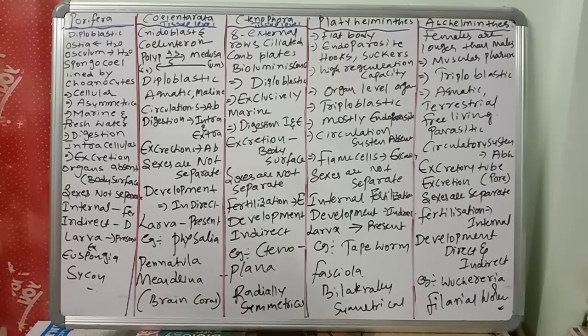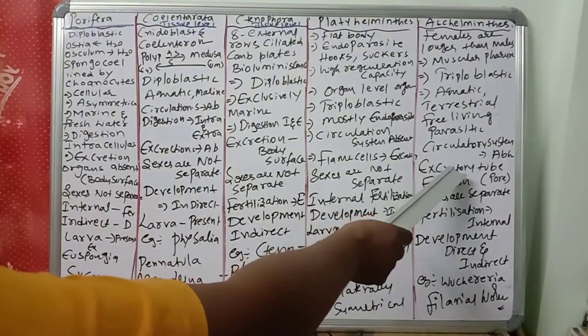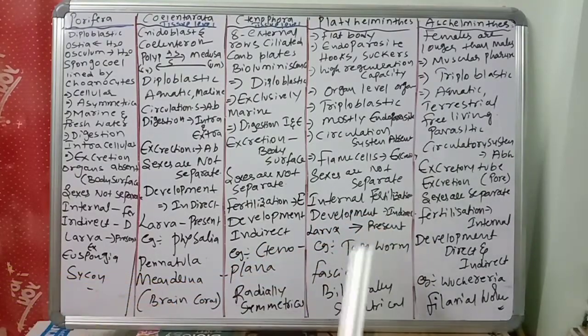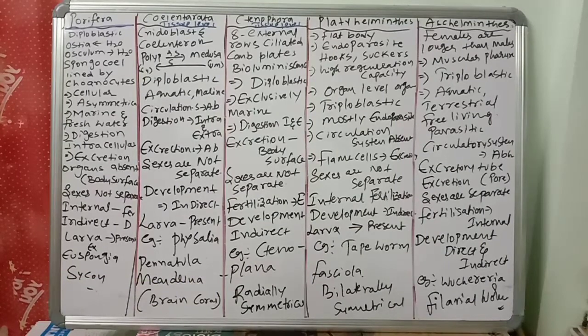But excretion: an excretory tube is there, helpful for the elimination of body waste through the excretion pore. So excretion takes place through pores of the body.